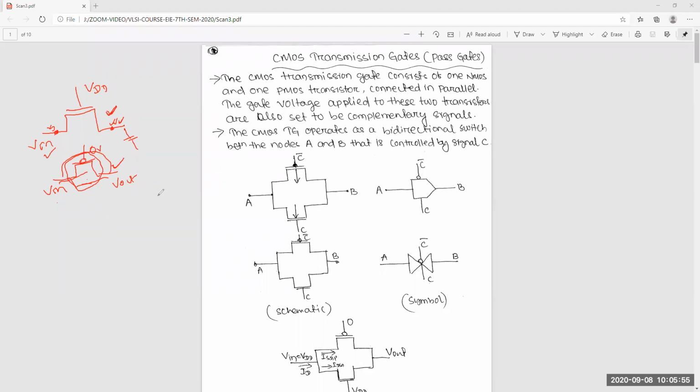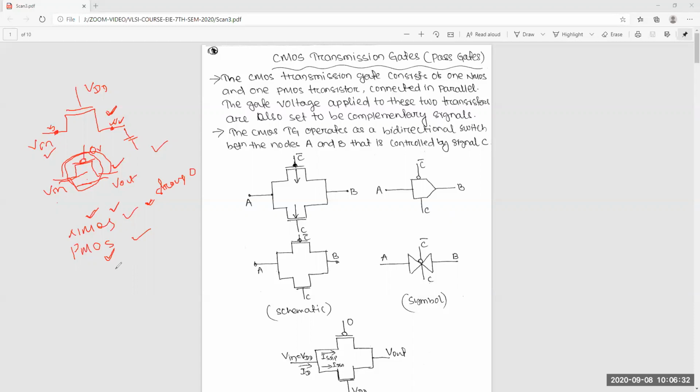But the thing is, if you use either NMOS or PMOS, any one of these, it will act as a switch, but it will not be a good switch. Suppose in NMOS, its characteristic is it will pass a strong 0. That means if you want to pass a 0, low voltage, then it will pass it strongly. Then PMOS will pass 1 strongly.